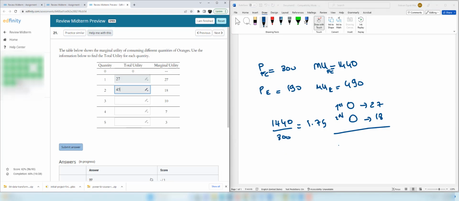And we know that the third orange itself brings 10 utilities. So the total utility is going to be the sum of all these.